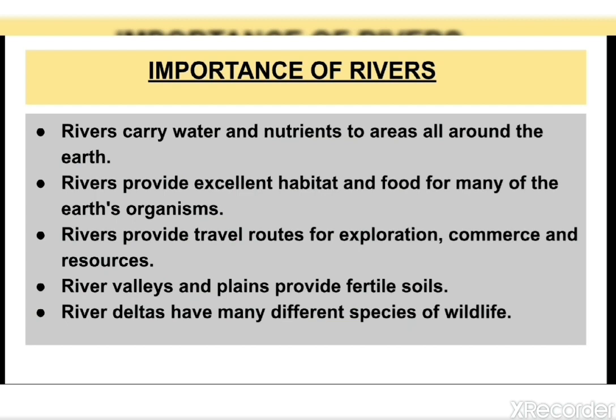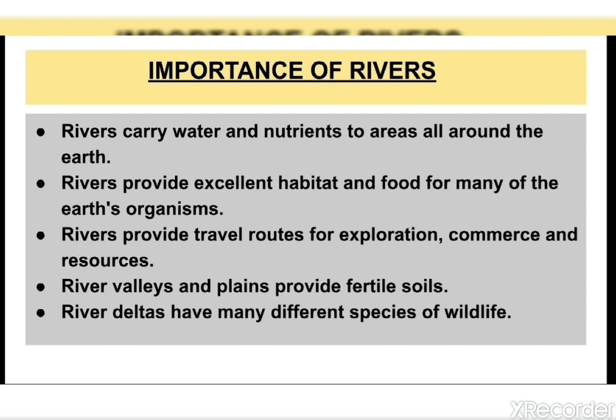Next point is habitats. Rivers provide excellent habitat and food for many of the earth's organisms. Many rare plants and trees grow near the rivers. Other animals use the rivers for food and water. River deltas have many different species of wildlife, such as insects, mammals and birds, that use these deltas as their home.